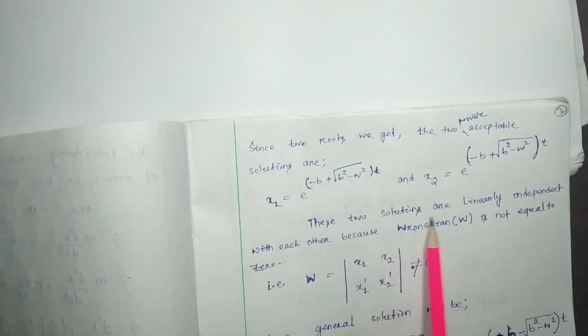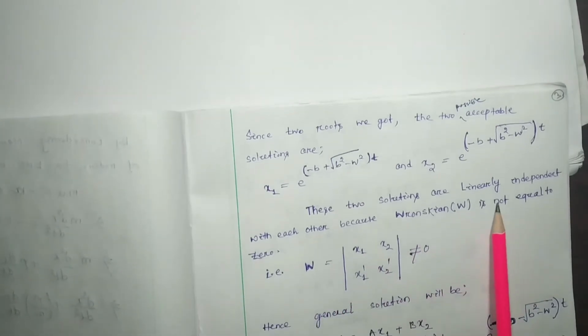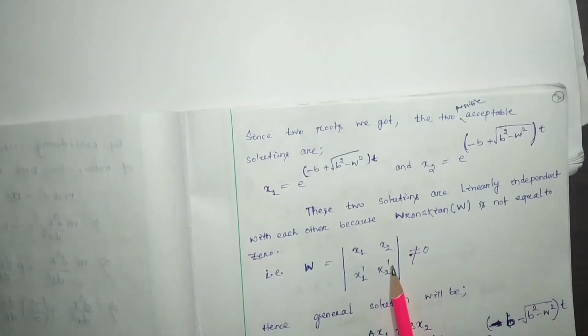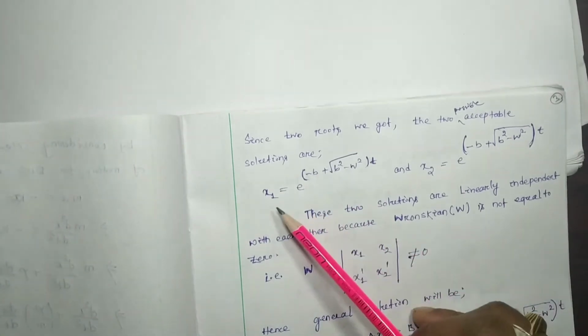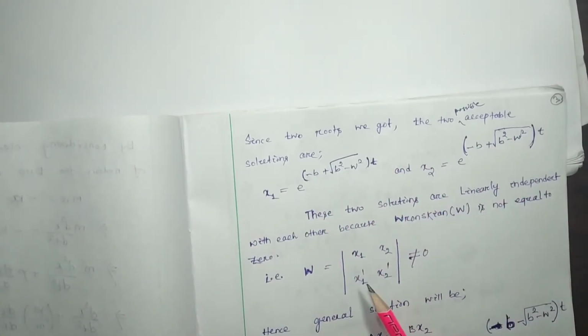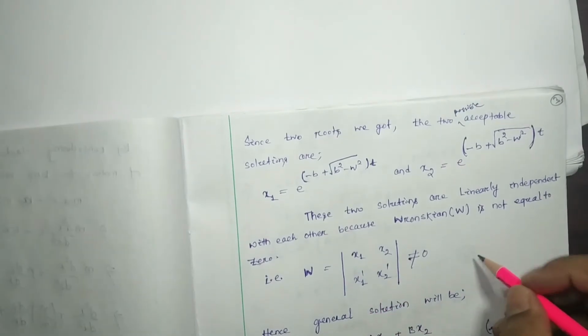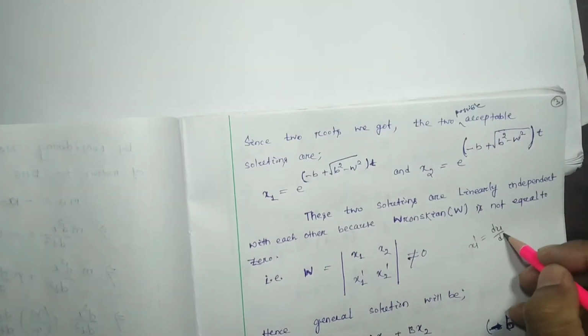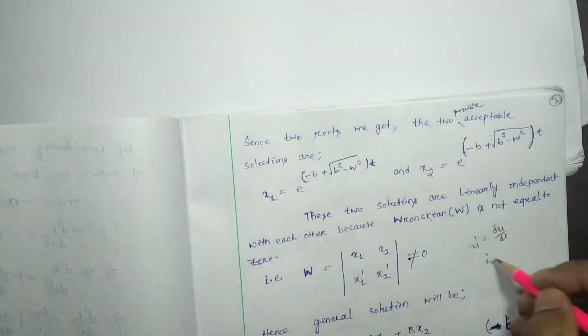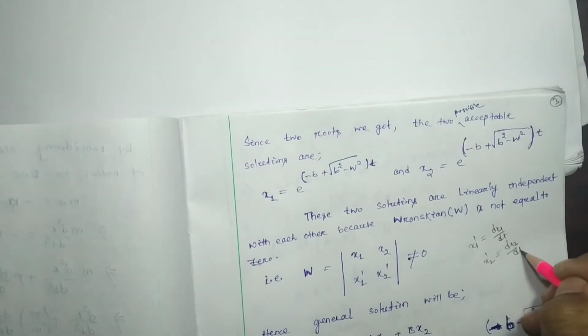These two solutions are linearly independent of each other because the Wronskian is not equal to 0. So the Wronskian means the determinant with x1, x2 in the first row, and x1 dash, x2 dash in the second row. Here x1 dash means dx1 by dt, likewise x2 dash means dx2 by dt.